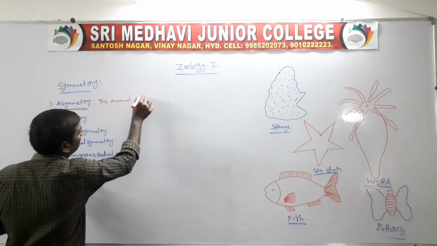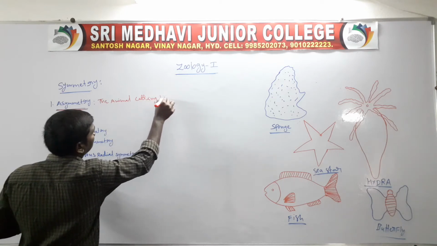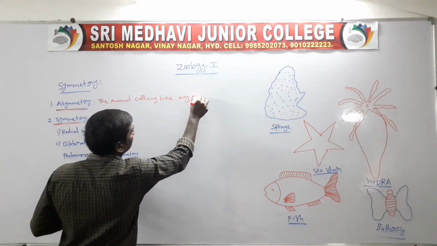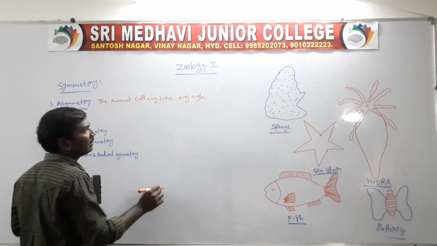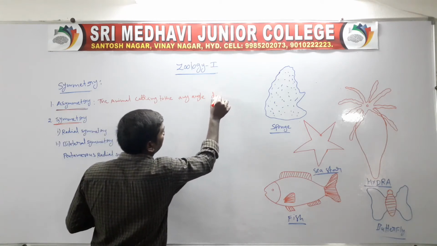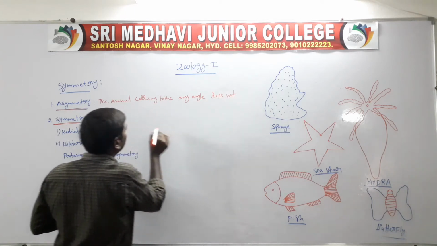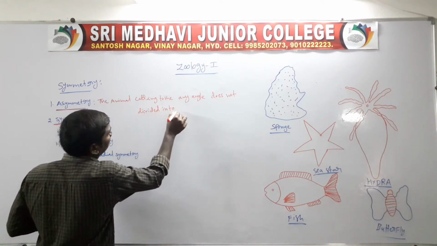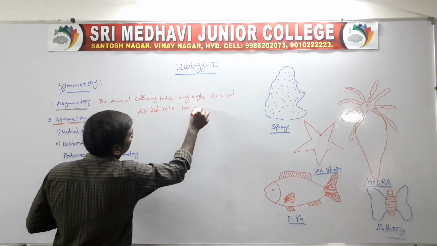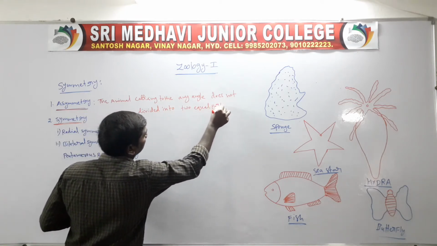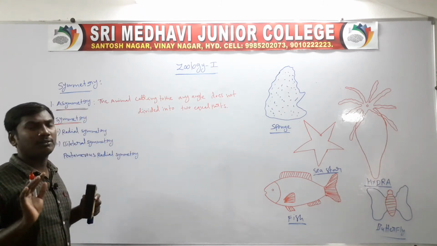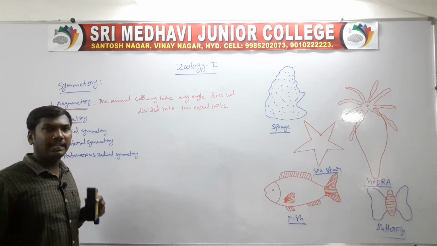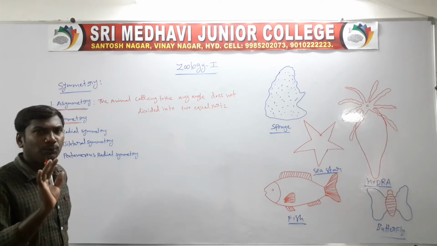Asymmetry means the organism, cutting at any angle, does not divide into two equal parts.